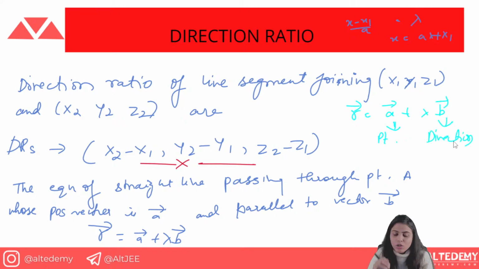Now it is already given that this vector, that is vector B, is parallel to this vector. So the direction is the same, that is why this is going to be plus lambda B. And it is given that this is the position vector. So obviously it is going to be A plus lambda B.